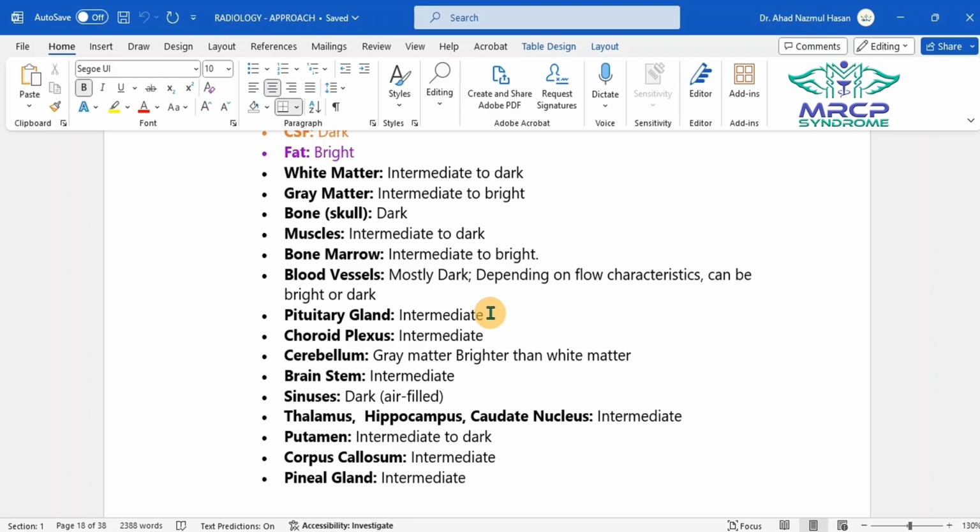So in T1, bright. T2, as well as in case of flare, in all the three conditions, T1, T2, and flare, the fat would be bright. The only exception is the star pattern.